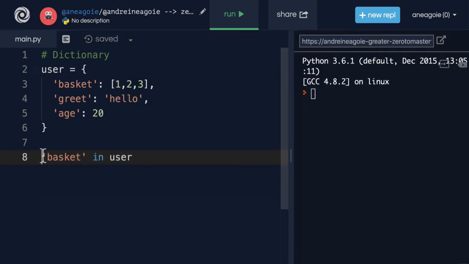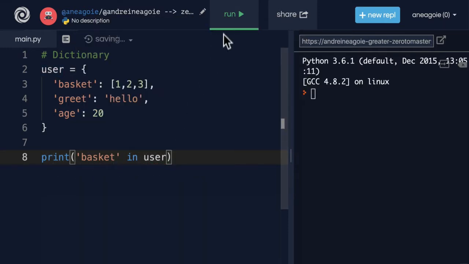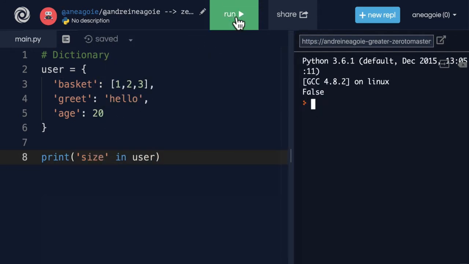And let's print this out and run. And it's going to say, yep, basket does exist in user. What about size? Does that exist? Nope, that's false. That does not exist in user. But here is where it gets really interesting.